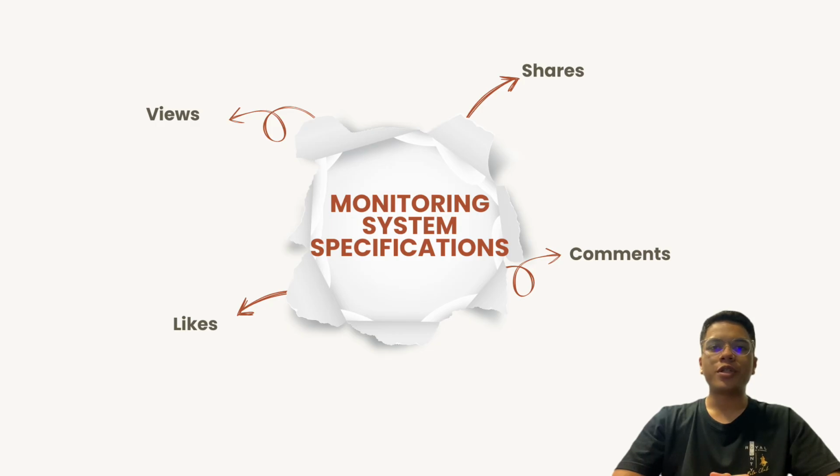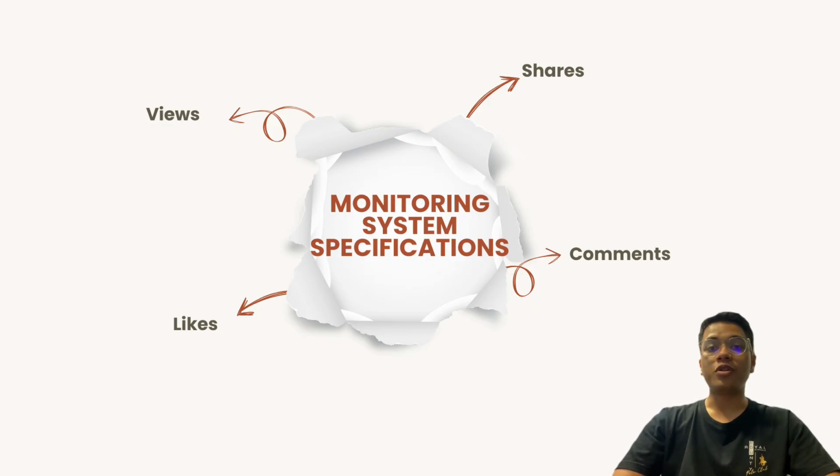We also monitor shares. This shows how many times people send or share a post with others. If a post is shared a lot, it means it has a good chance to go viral. By looking at shares, we can understand what kind of content people like to pass on and how far it can spread through their networks.